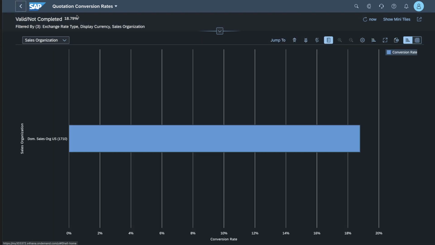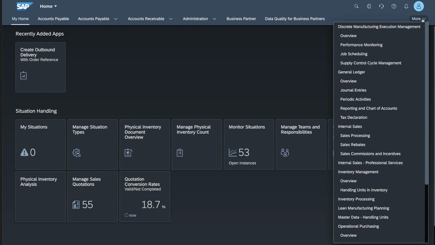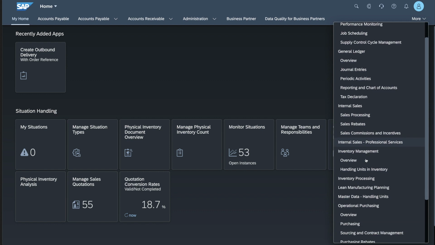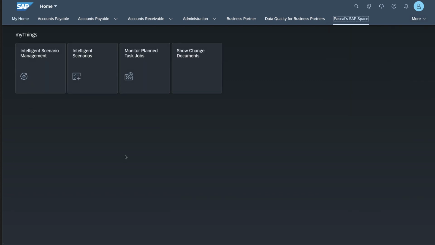So let us go back. So this has kind of established the machine learning capabilities and how they are helpful. So before we go into looking at the situation handling per se, let's just quickly go and have a look at the machine learning capabilities, which you will find in the app's intelligent scenarios and scenario management.